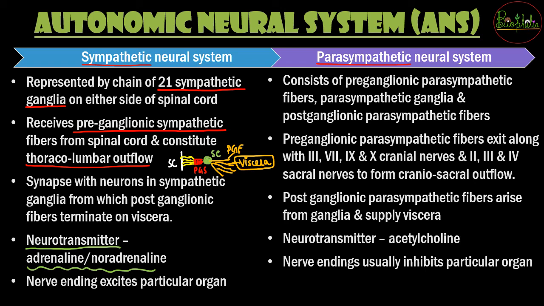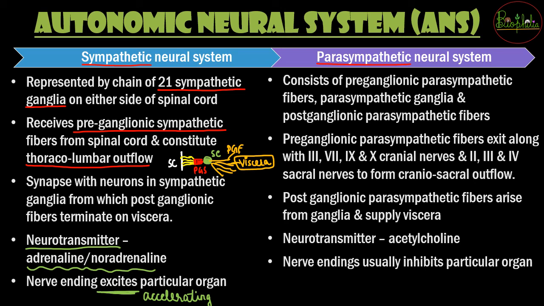Adrenaline and noradrenaline is the neurotransmitter for the sympathetic neural system, and it is majorly used for exciting a particular organ, यानी accelerating चीजों के लिए you are going to have the sympathetic neural system, majority of it.